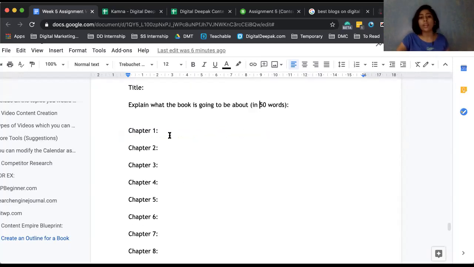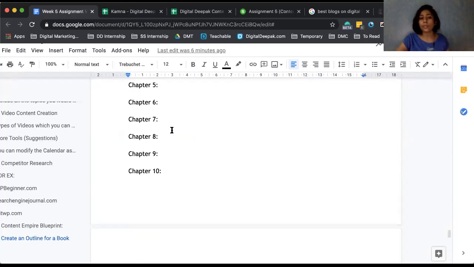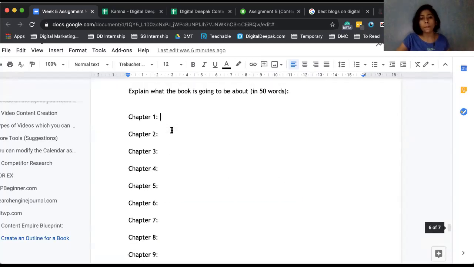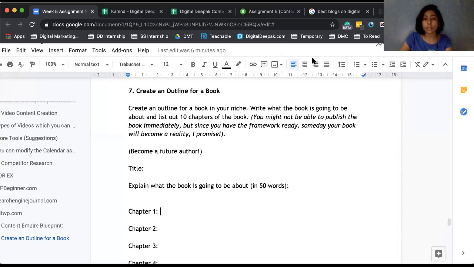And after that, just write the names of all the 10 chapters. That's it. Yes, I'm sure, Hitinder, and anybody who actually goes ahead and completes their book, you should share it with each other. Yes, that's absolutely true. You can't write stories; try to write something which will be helpful.